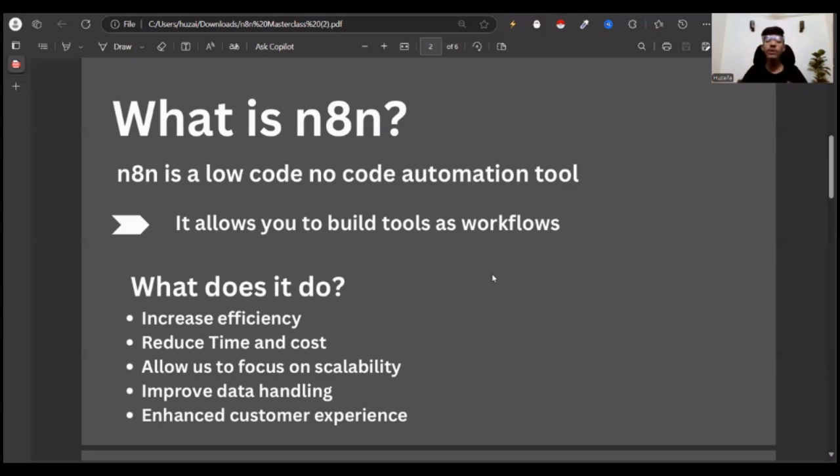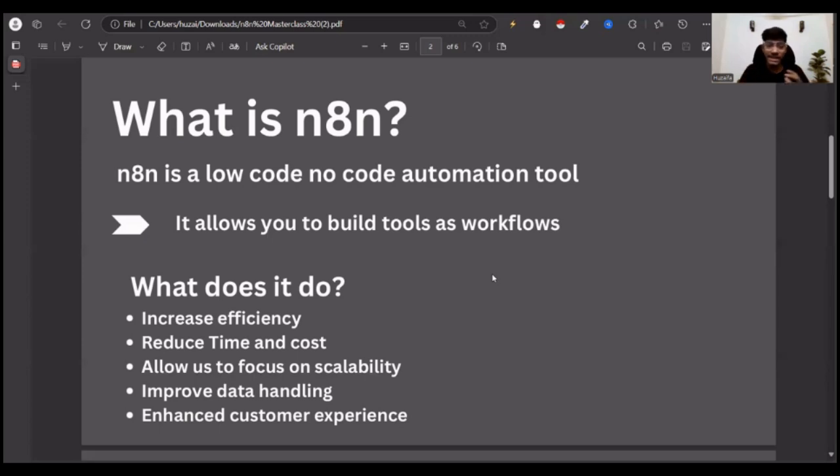The second thing, it's just going to reduce the time, the cost, and the energy, right? These are the three things which I think are the core fundamentals for every business owner. And if you can go to a business owner and say, I can reduce the time for you, I can increase the efficiency, reduce the cost, they're going to pay you as much as they can, because this is how you can sustain the business and scale the business, right? It allows you to focus more on sustainability, scalability, and adoption, right?